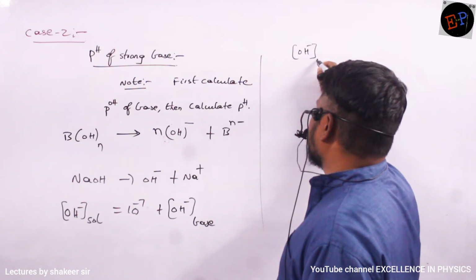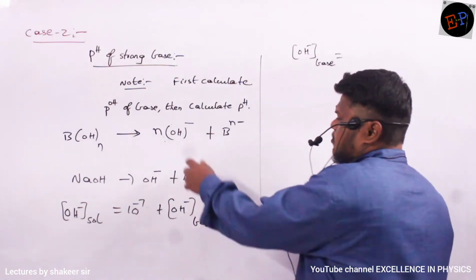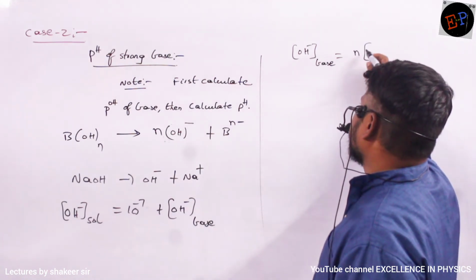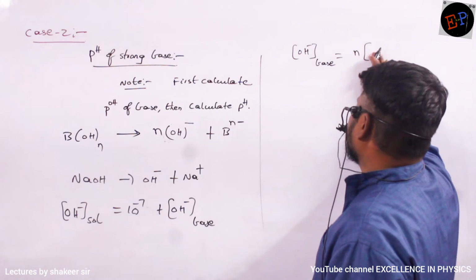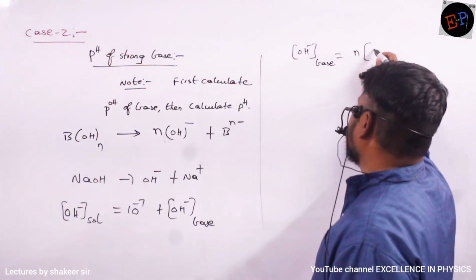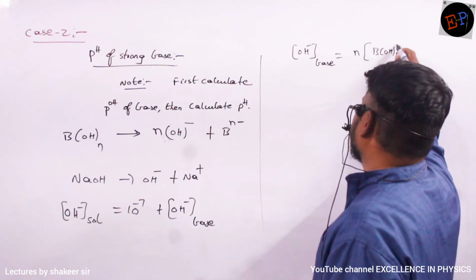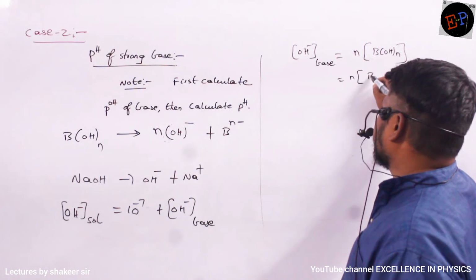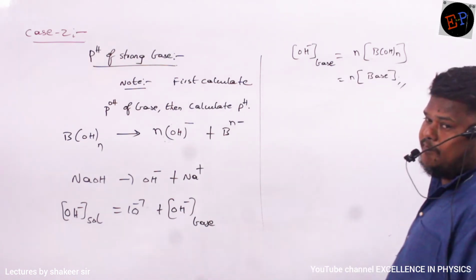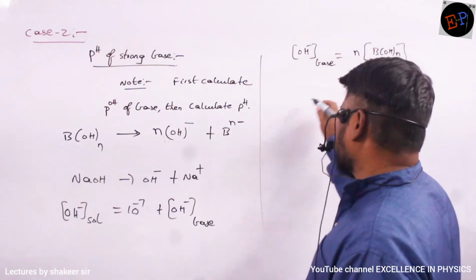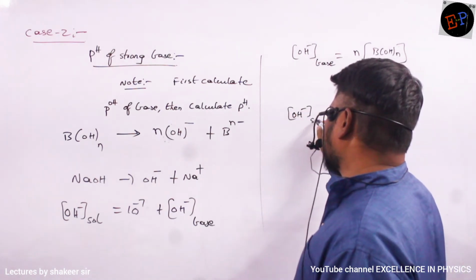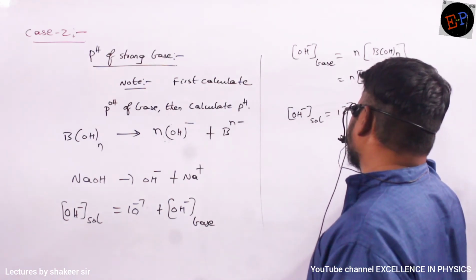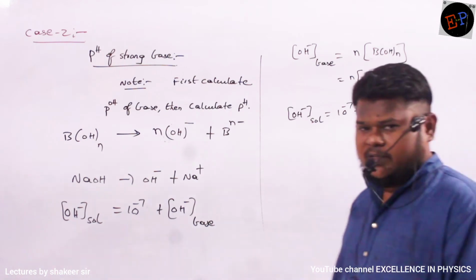Then how can I write the OH minus ion concentration of base? How many OH groups are present here? n OH groups are present. So n multiplied by the concentration of base. What is the base here? B(OH)n. Or you can just write n multiplied by the concentration of base which we have taken. Are you able to understand? So the total equation: OH minus ion concentration of solution is nothing but 10 power minus 7 plus n into concentration of base. That is how I have to write.